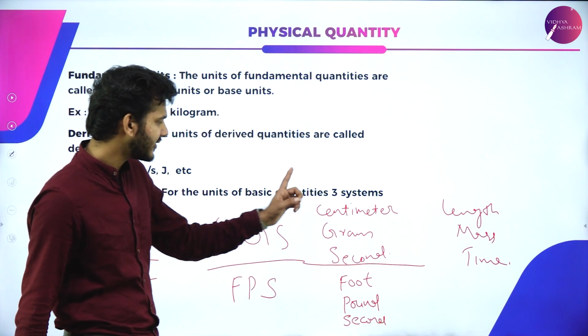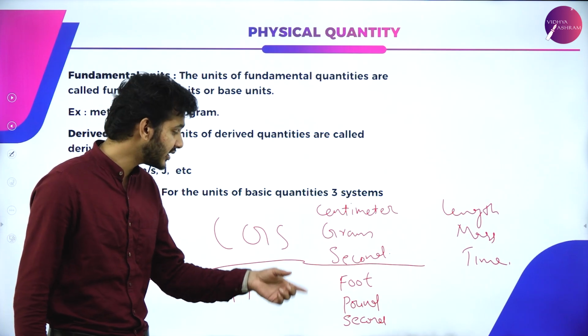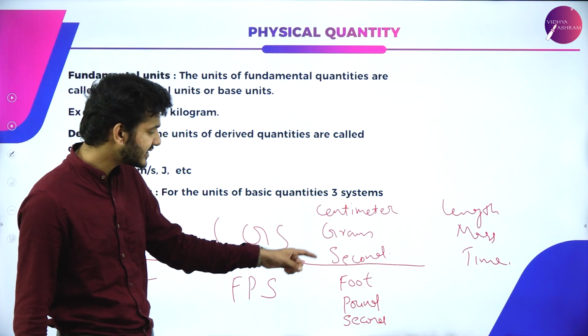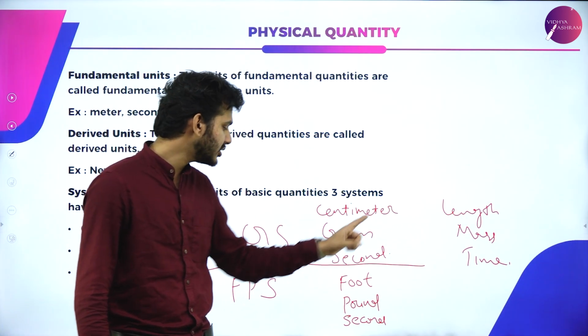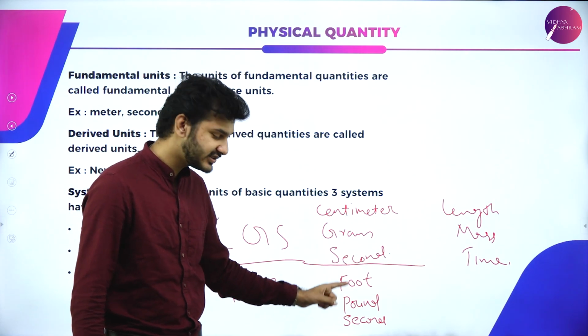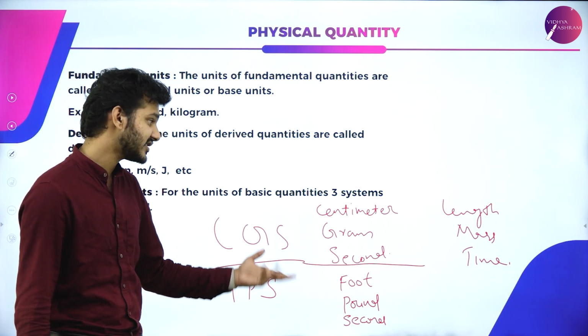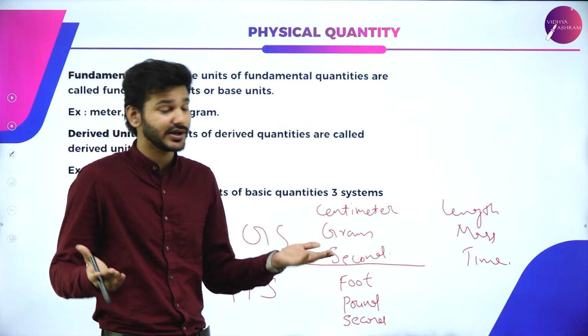So instead of centimeter, gram, second, some people from some parts of the world used the FPS system. That is, in order to measure length, they used foot. In order to measure mass, they used pounds, and in order to measure time, they used seconds. Everyone is using seconds to measure time, at least that's a unity.